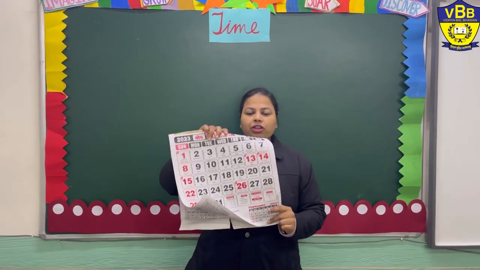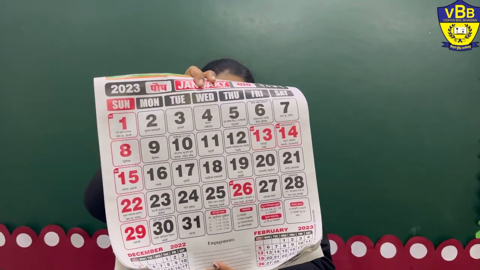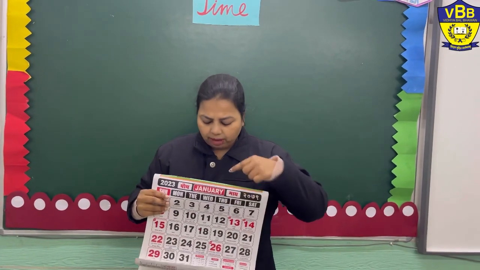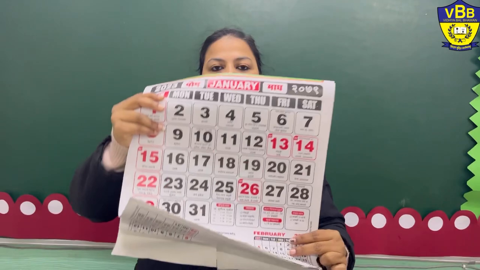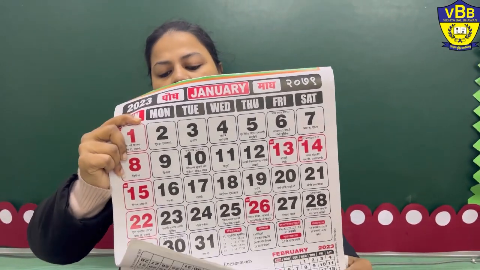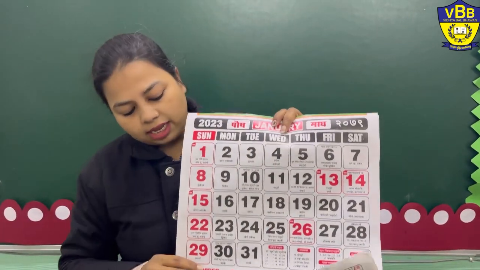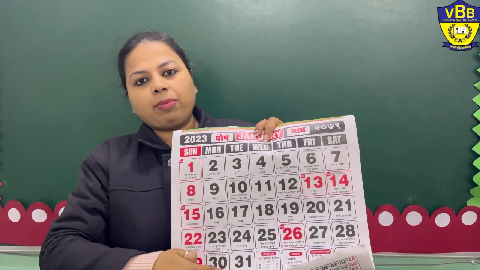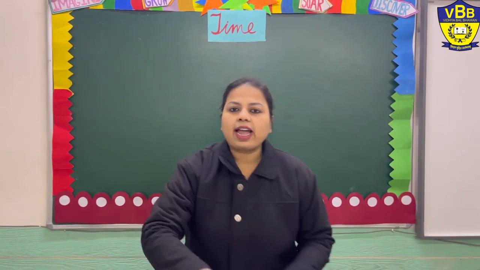Have a look over here. This is a calendar. Can you see it? In this, you can see it is mentioned the month and year, and in this calendar you can also see that there are days and different numbers from 1 to 30 or 31. Now, do you know what is the uses of calendar?